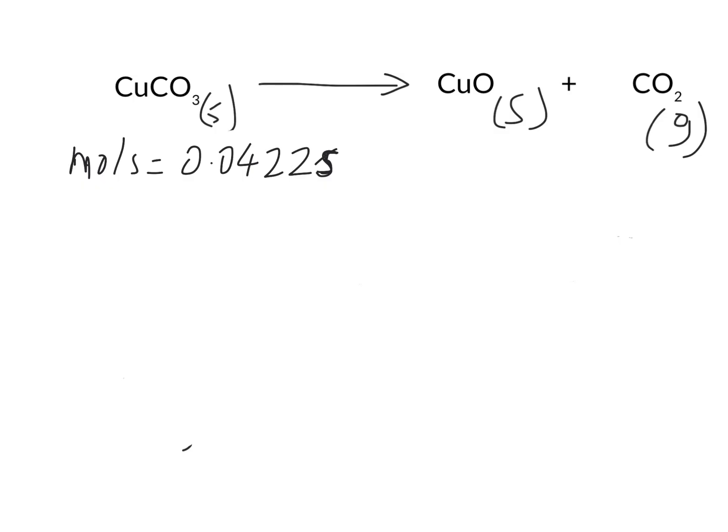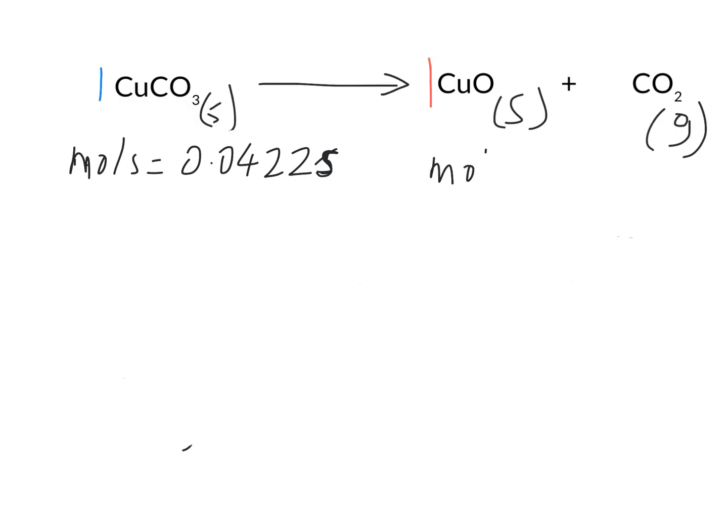The next thing we need to do is to use a molar ratio from our equation to go to the moles of copper oxide. Now the molar ratio of copper carbonate to copper oxide is 1 to 1, right? But get into the habit of writing molar ratios anyway, and do the ratio bit.